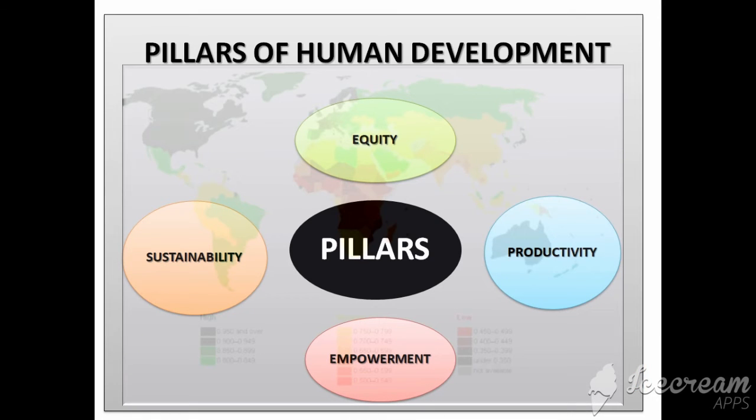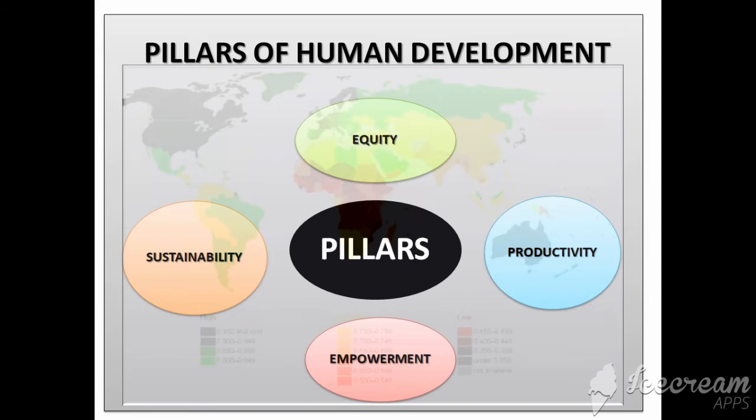On the screen you can see I have given the four different pillars of human development as mentioned in the book. First, equity. It refers to the equal access of opportunities to each and every individual in the country or the world. Irrespective of gender, caste, race, income, etc., resources must be equally available to everyone, whether it is education, literacy, or job opportunities. People should get access to the resources equally. There should not be discrimination. So that is equity.